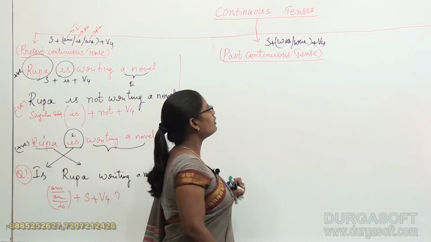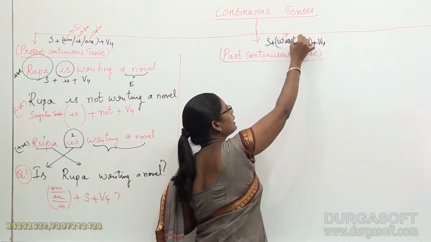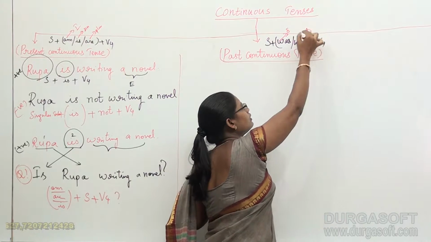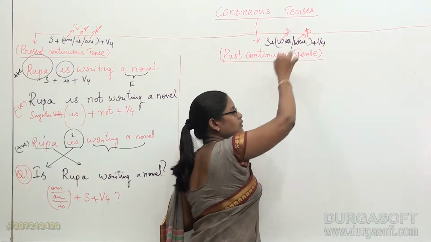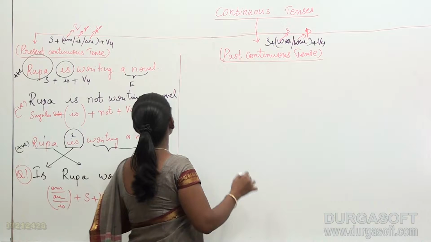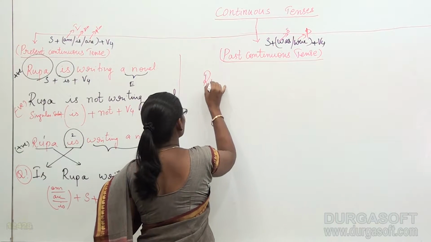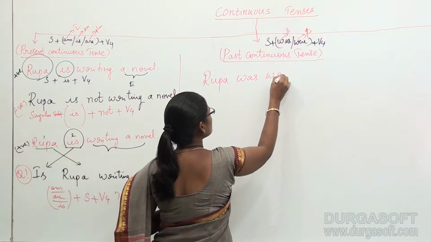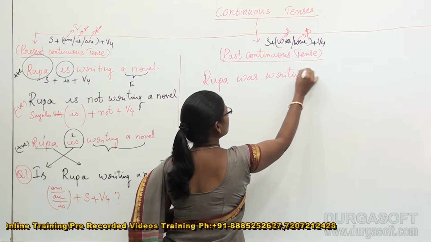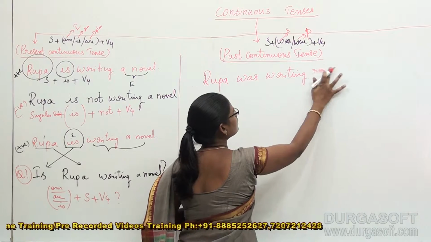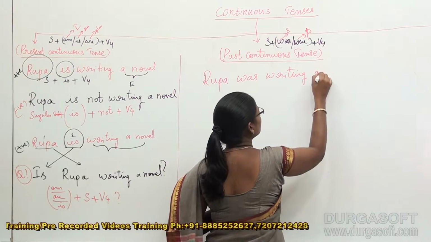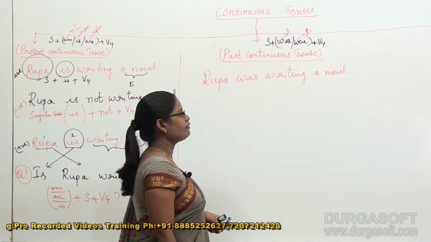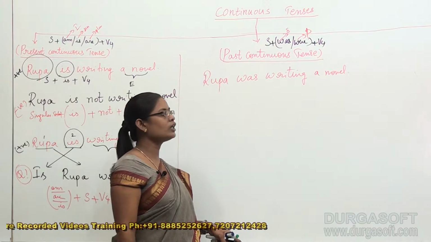So you know very well where do we use was and where do we use were, right? So was is for the singular subjects and were is for the plural subjects. Okay, so now my sentence is this: Rupa was writing a novel. Listen carefully. I am not including the